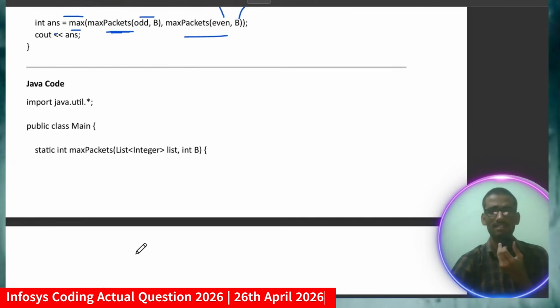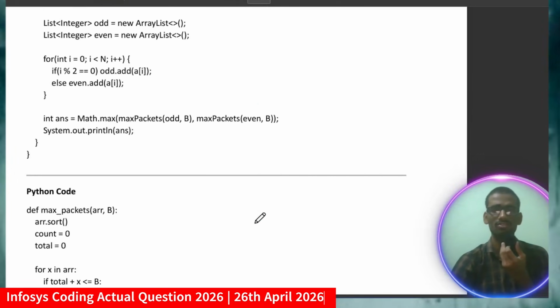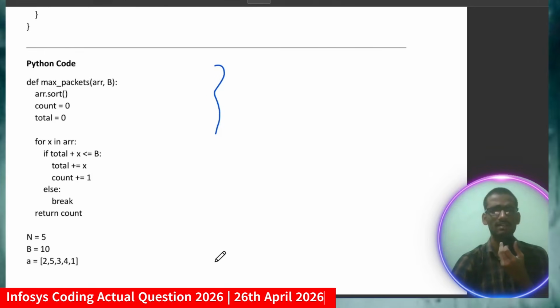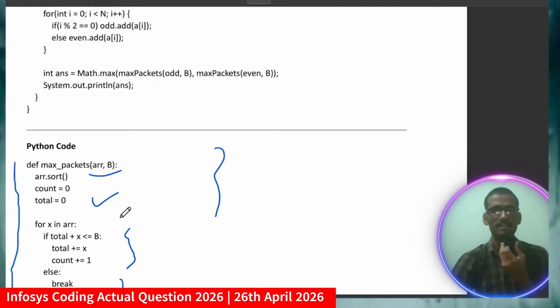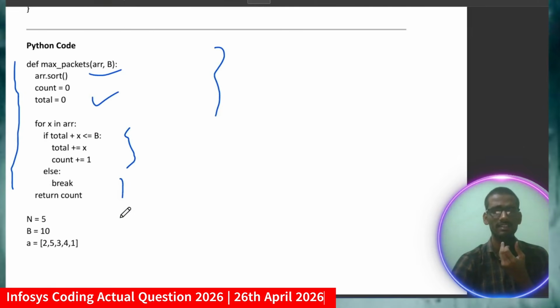For the Java solution, again, if you got the logic, you will be able to clear it in Java or Python or any language. So just go through it. I'm not going to discuss the Java and Python completely, because it will take lots of time. You can see the same things I'm doing here: taking the input, sorting, counting the values and checking those with the budget. So focus on the logic rather than a particular coding language.